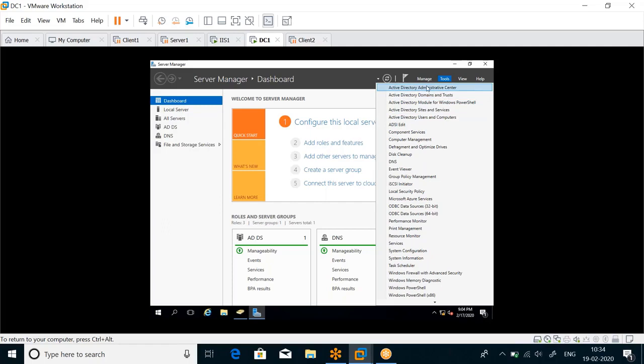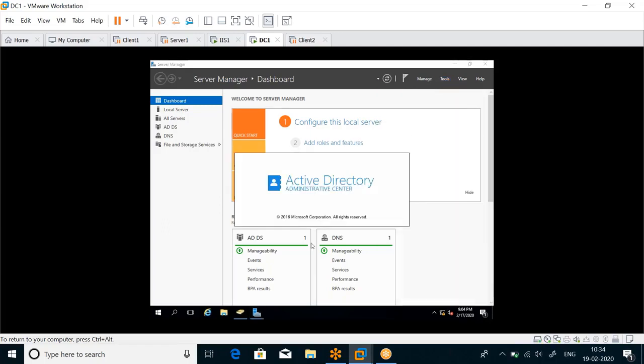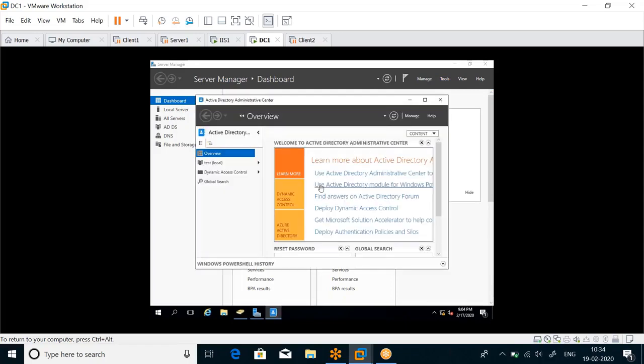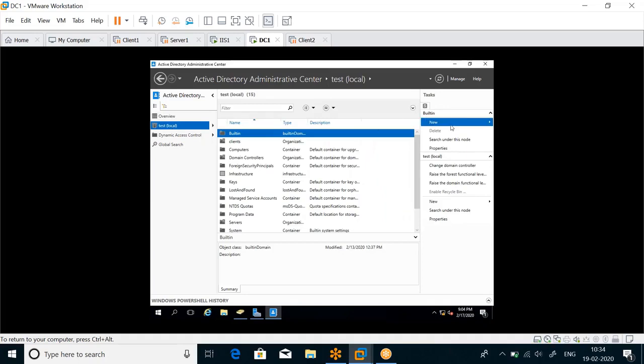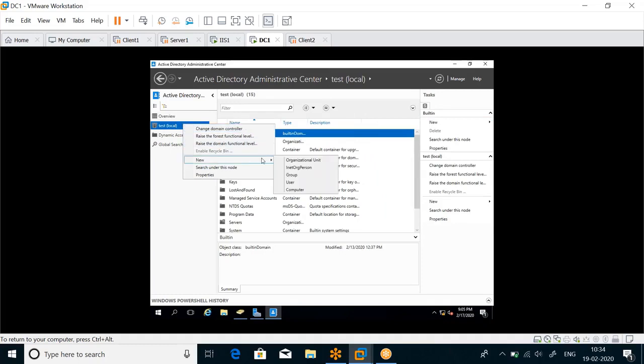Okay, so I'll click on this. So this is the tool that probably is going to be the tool in the future, and you can do almost the same thing that you did before. Like, if I click on the domain, and if I want to create users, I click new user. If I want to create OUs, right click over here, new, organizational unit.